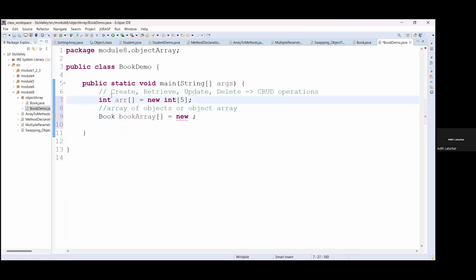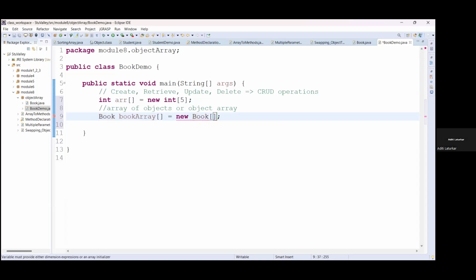Here we were using data type. So here type of this object will become Book. Here we are using integer, character, double, String, etc. But यहाँ पे Book will be the type of this bookArray object, sorry, array. Here after new keyword, again you have to use Book itself, because we are going to store object of this Book class, right?